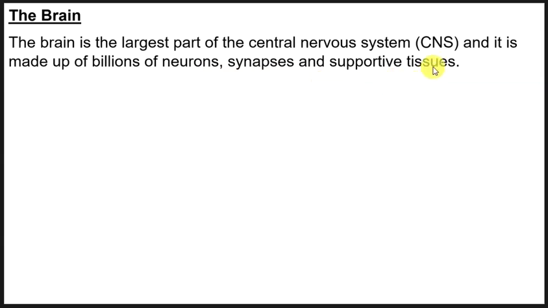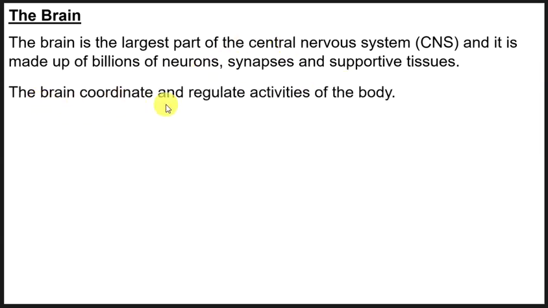The brain coordinates and regulates activities of the body, to make sure that the body is working in harmony. Each part of the body works in harmony according to the needs of the body. So the brain is at the center of coordinating and regulating activities of the body.